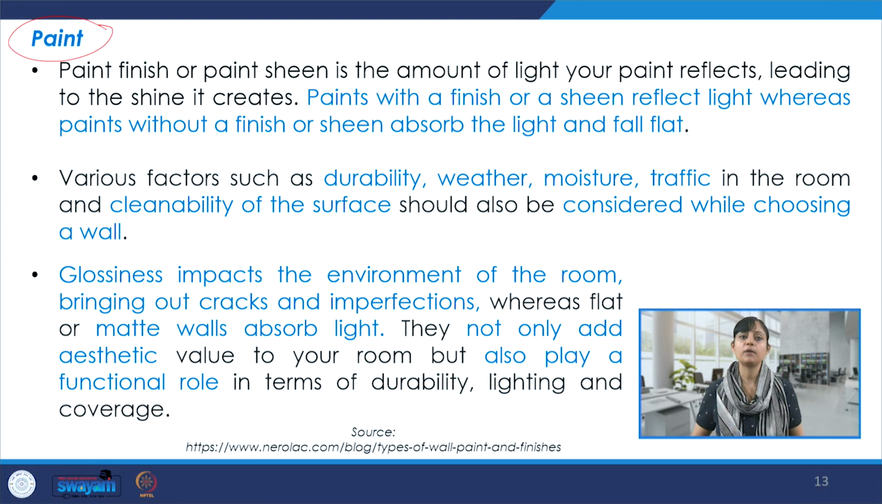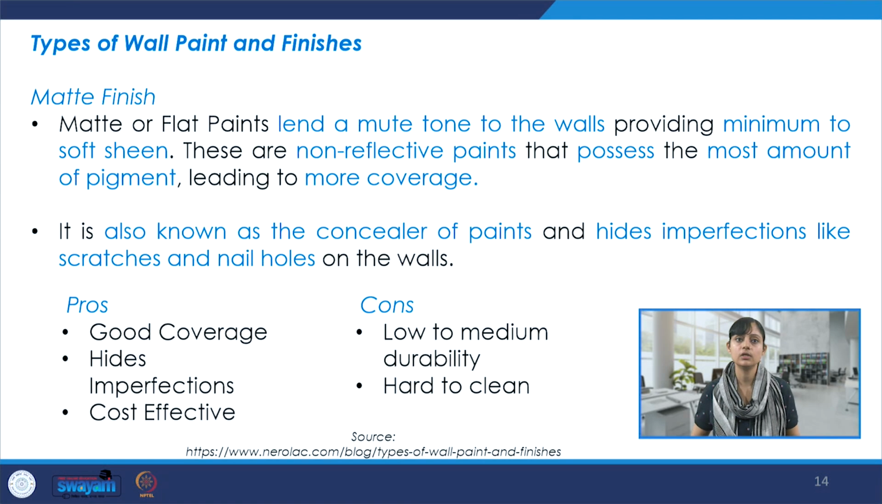Glossiness impacts the environment of the room. It brings out the cracks and imperfections. Whereas the matte finish, on the walls or the matte walls, they absorb light and they not only add aesthetic value but also play a functional role. So one has to see all these factors on the site and then see which kind of finish goes best.